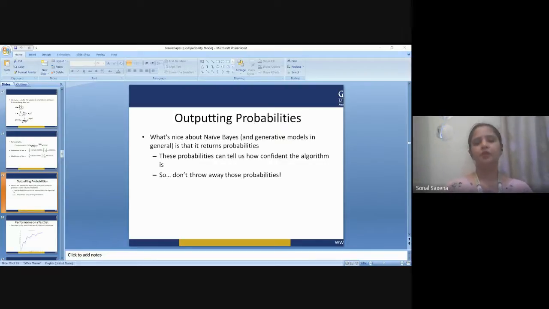Now we'll understand what parameter estimation and event models are. A class prior may be calculated by assuming equiprobable classes or by calculating an estimate for the class probability from the training set. To estimate the parameters for a feature's distribution, one must assume a distribution or generate non-parametric models for the features from the training set.